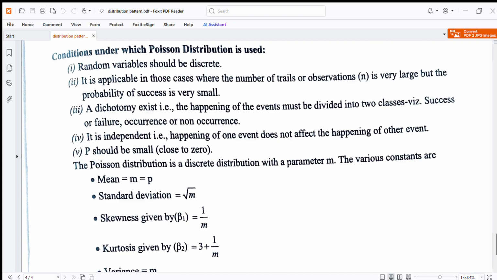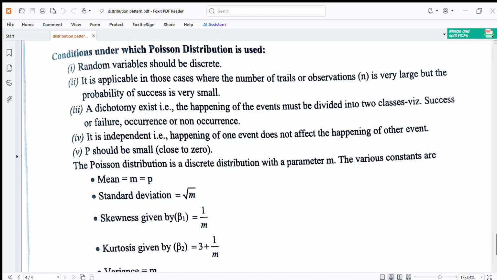Conditions under which Poisson distribution is used: random variables should be discrete. It is applicable in those cases where the number of trials or observations n is very large but the probability of success is very small. A dichotomy exists: the happening of events must be divided into two classes, success or failure, occurrence or non-occurrence. It is independent: happening of one event does not affect the happening of another event. P should be small, close to 0.